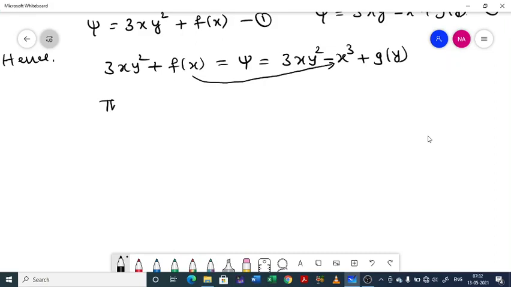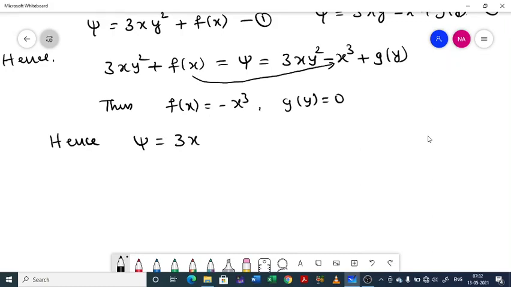So thus f of x will be equal to minus x cube and g of y equal to 0. Hence psi equal to 3xy square minus x cube is the required stream function.